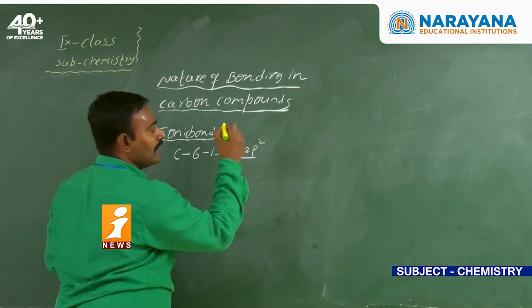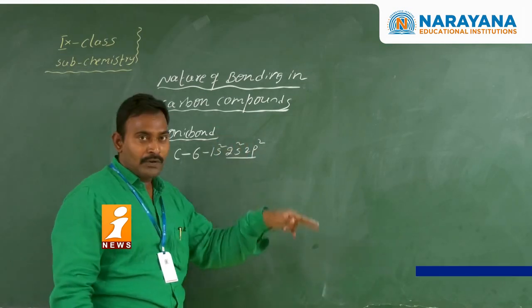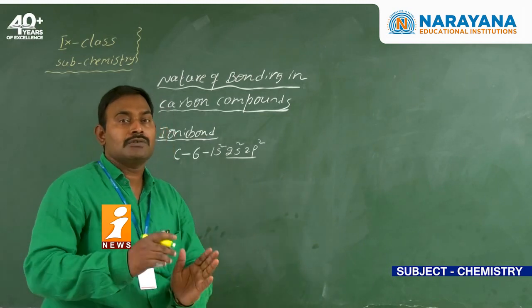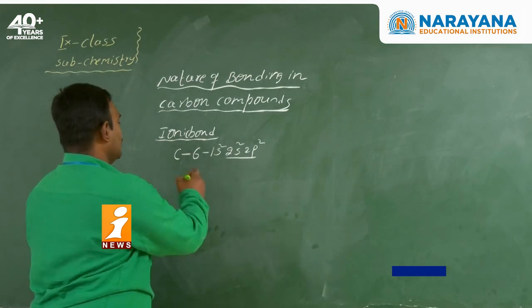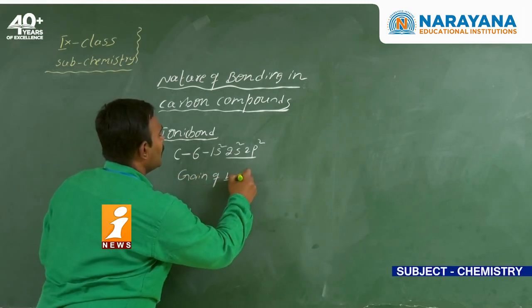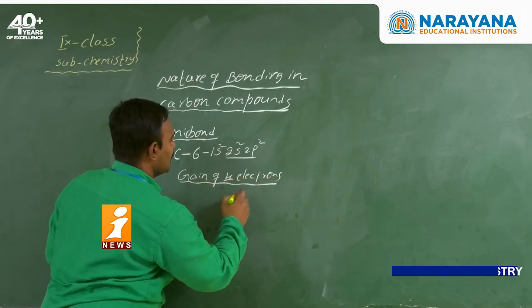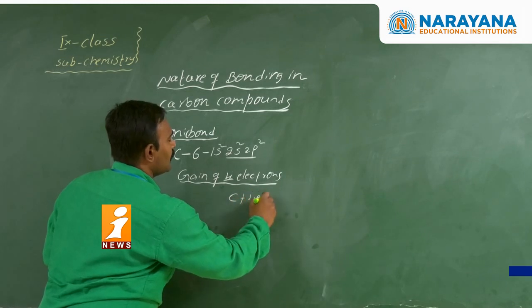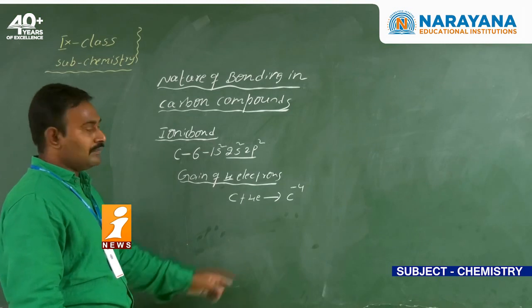In the outermost shell there are 4 electrons. So either it has to gain 4 electrons, or it has to lose 4 electrons. If it gains 4 electrons, carbon plus 4 electrons gives C4-, so it is an anion.